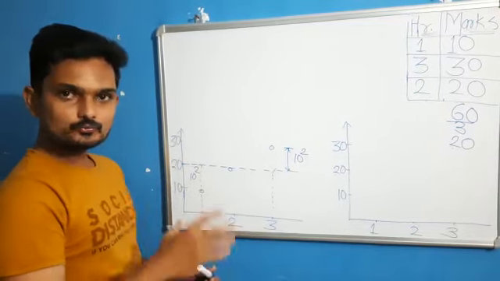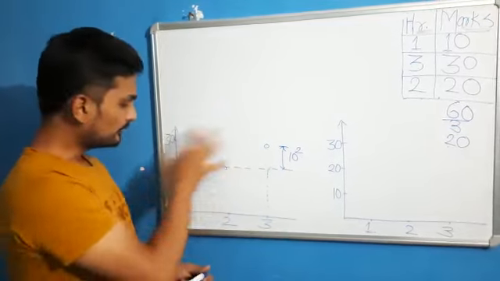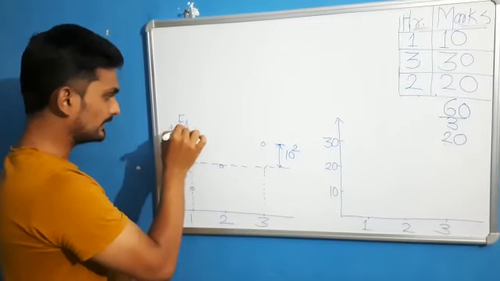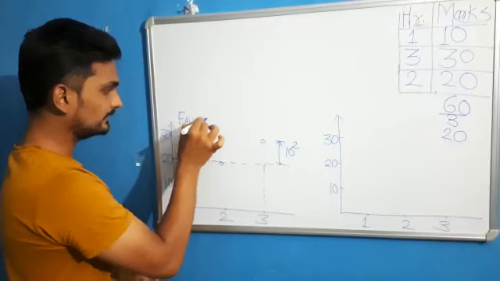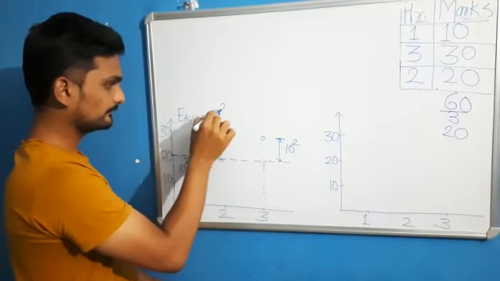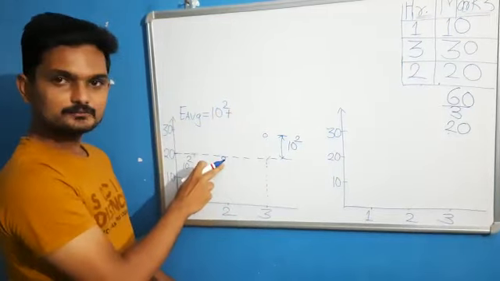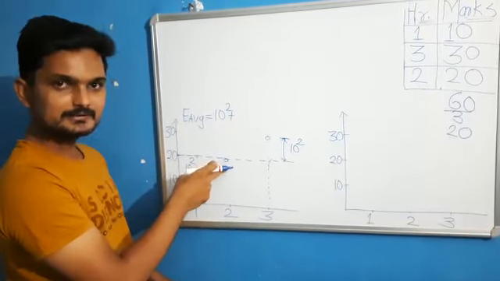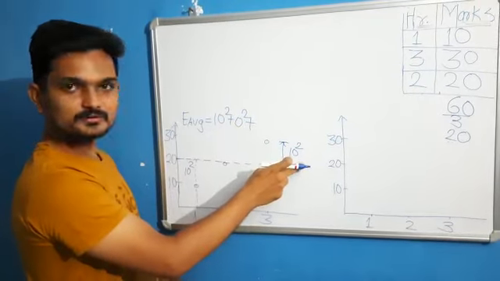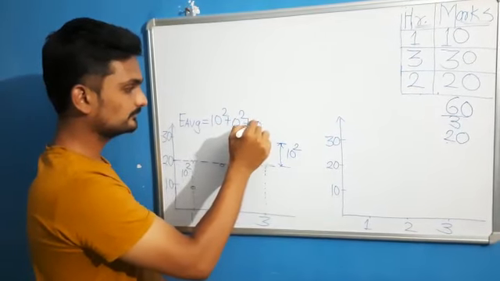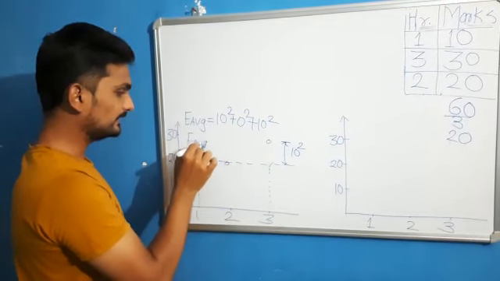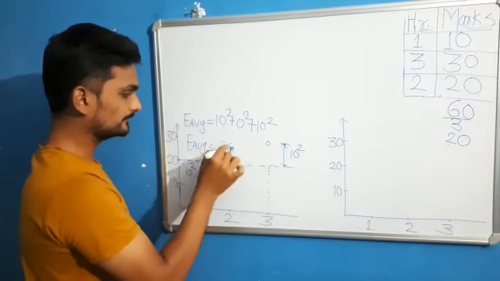We want to find out the total error for this data. The total error will be the error around the average line. It will be 10 square, plus the error for this point is 0 because actual and predicted are 20 only, and the error for this point is again 10 square. So the total error around the average line is 200.